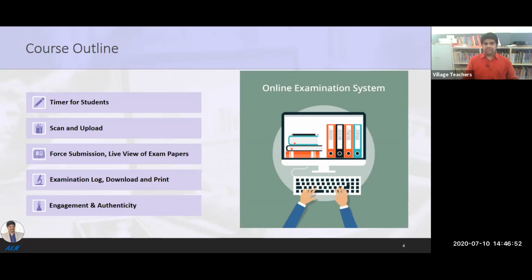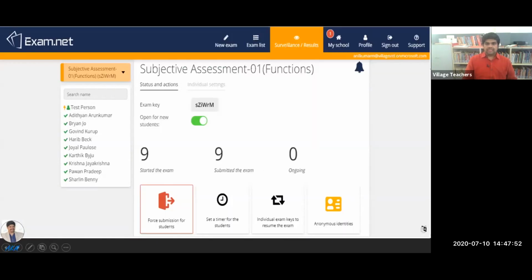For example, if there are 50 students in a batch, we can download the entire answer sheet in a single PDF document. That is one option. And the second option is we can download separately, one by one also it is possible. And I will show you how to value it, and the authenticity is good in this software.